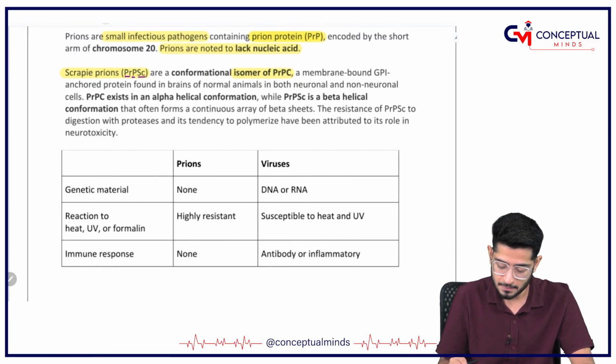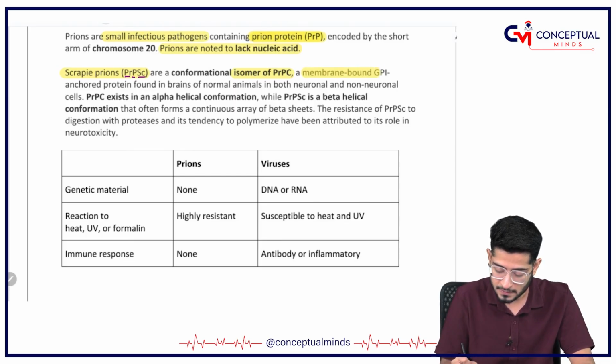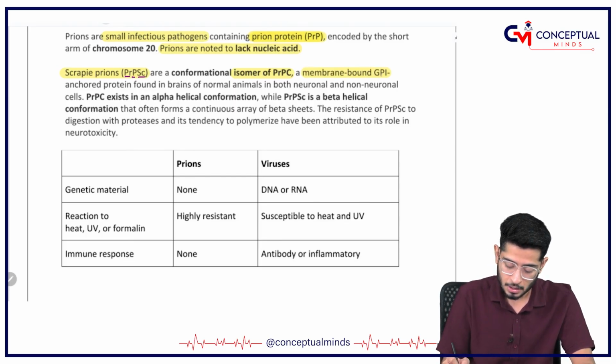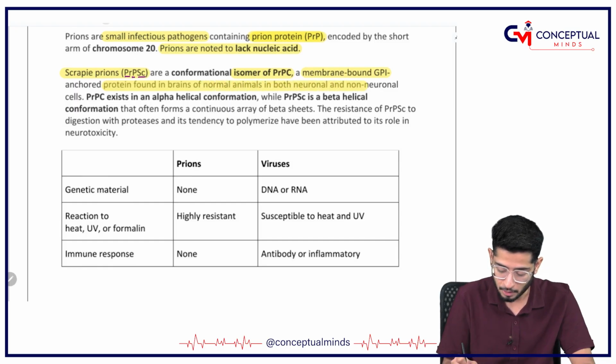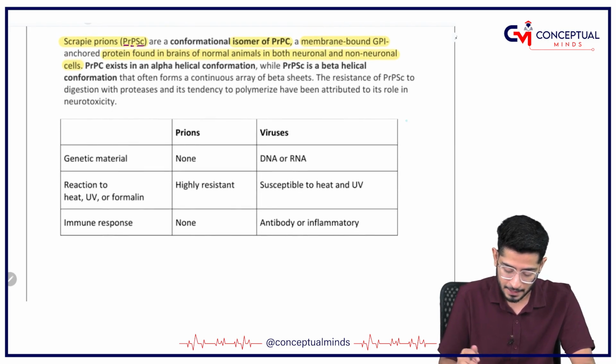What is PrPc? PrPc is a membrane bound protein found in the brains of normal animals, in both neuronal and non-neuronal cells.